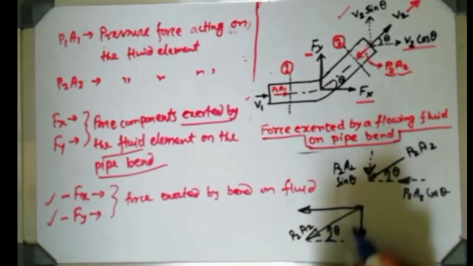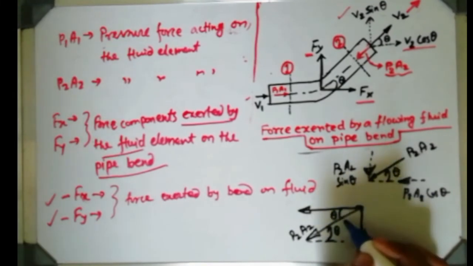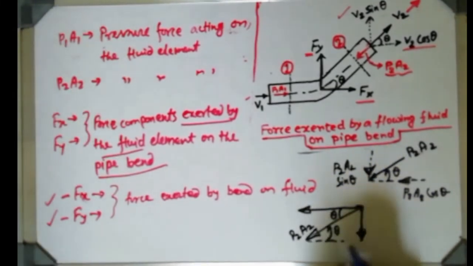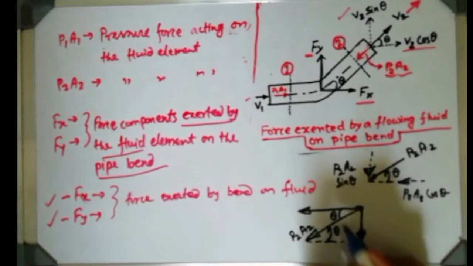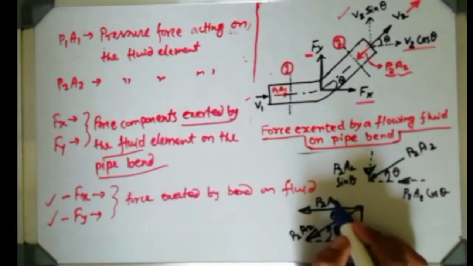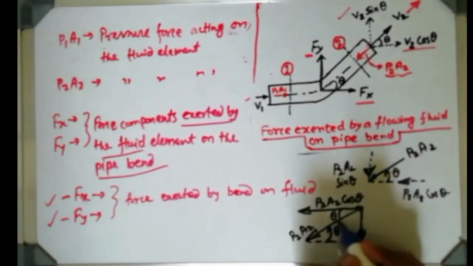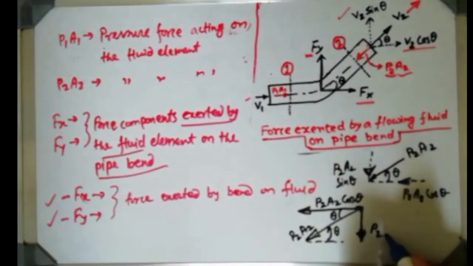If this angle is theta, then that angle also will be theta, just simple geometry, equal alternate angles. So P2A2 cos theta, because always the component making the angle will be the cos component and the other will be the sin component.